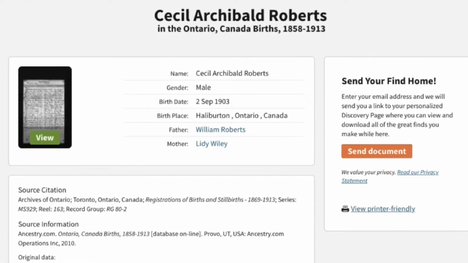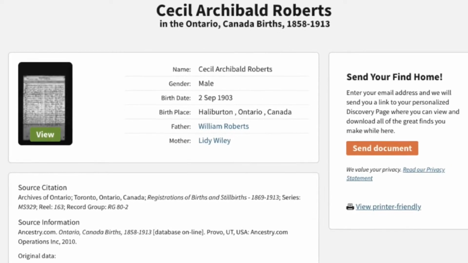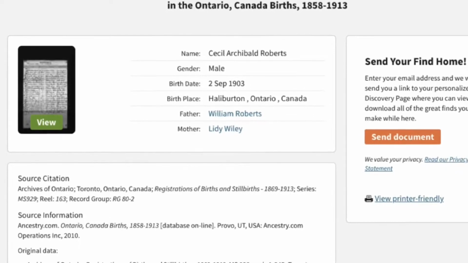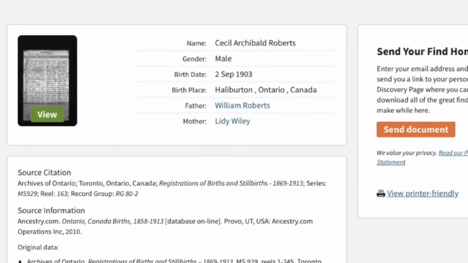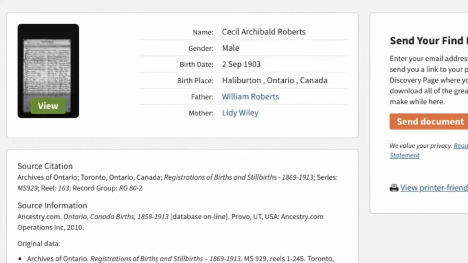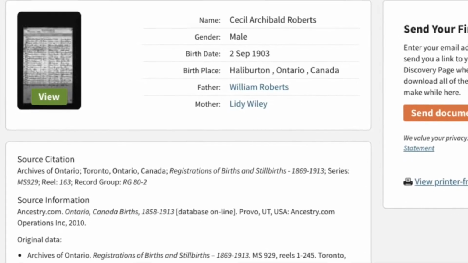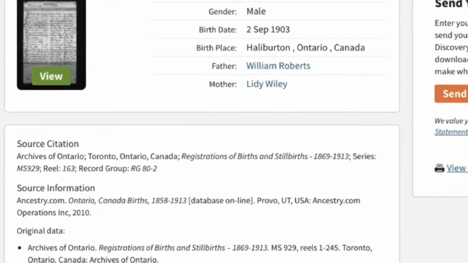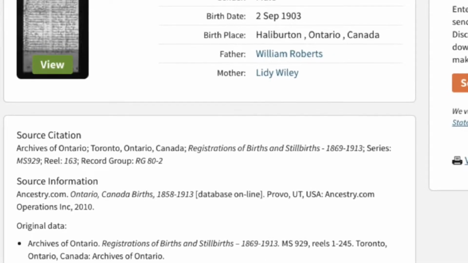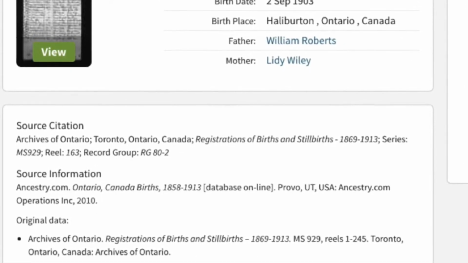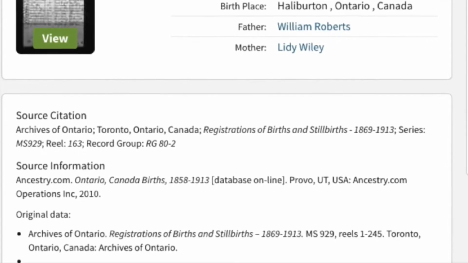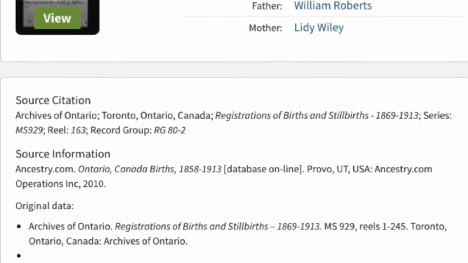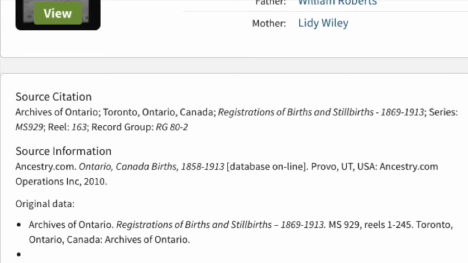Before we do that, there are two other things to notice on this page. At the bottom of the screen is the source citation that tells you where the information came from before it was put into Ancestry. If you're just fishing to see what Ancestry is like, you probably won't care about that source information, but later, if you decide to get at all serious about your family tree, you'll wish you had saved that information. Trust me on this. So just know that it's there, and if you're saving this record to your computer, you might as well just grab that information too, and it only takes a second, and you'll be glad later on.